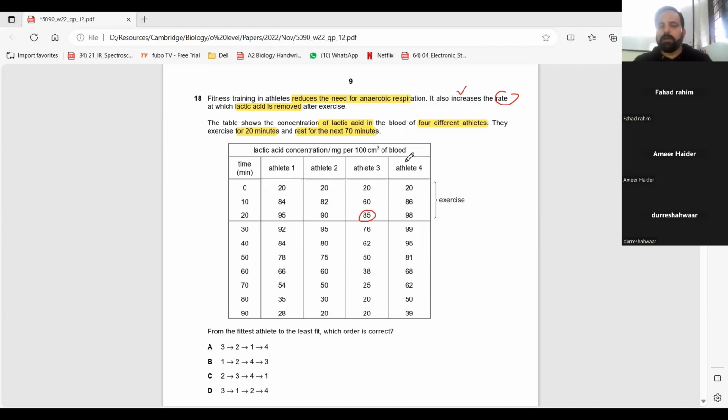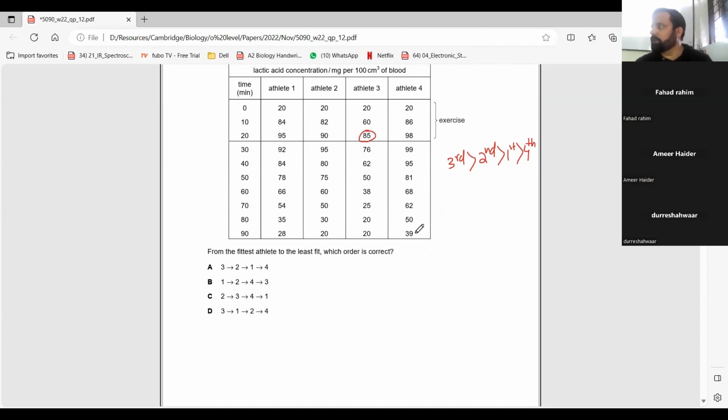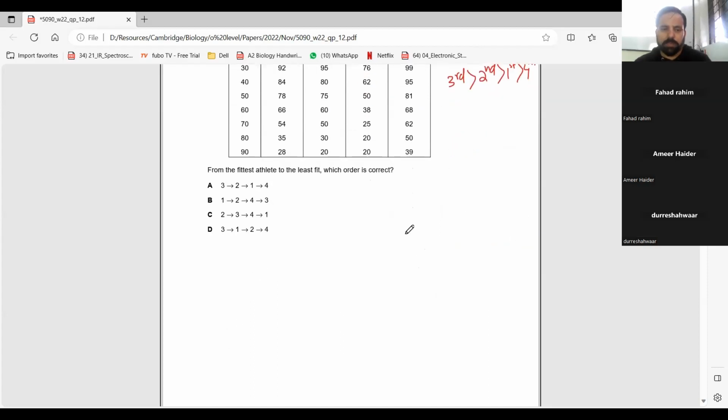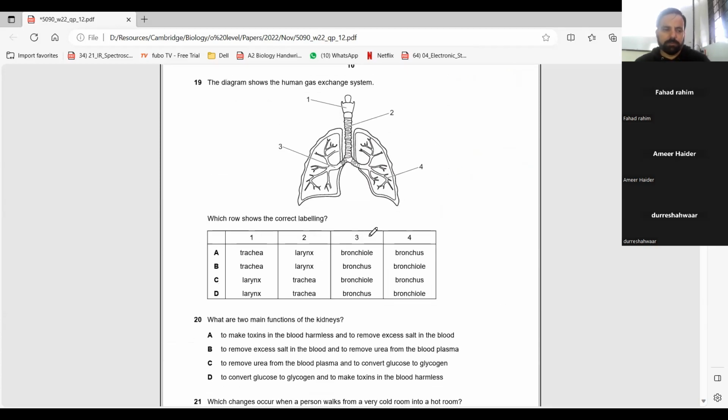But the thing is, in these different athletes, the accumulation of lactic acid will happen later and be less. So fittest is third, then second, then first, and then fourth. Because in that one the most lactic acid has accumulated, and it takes maximum time to be removed, to take the lactic acid away. So the answer is Alpha. 19.